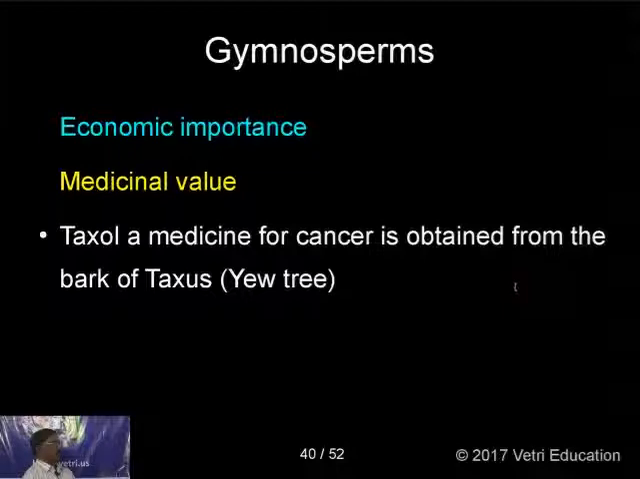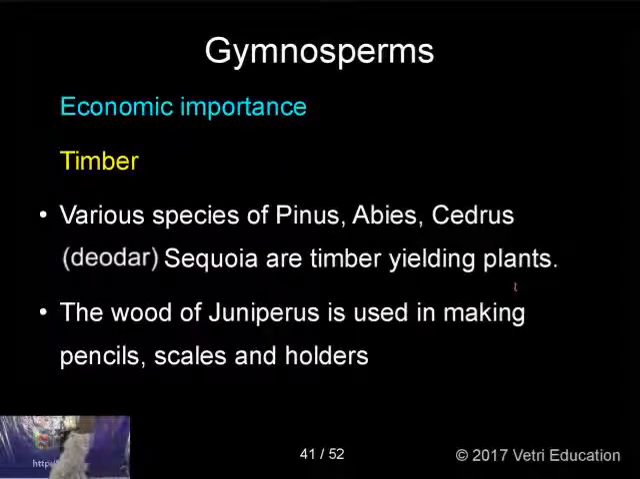Taxol, a medicine for cancer, is obtained from the bark of Taxus. The plant is called yew tree. Taxol, the medicine for cancer, is obtained from the bark of Taxus. Timber,